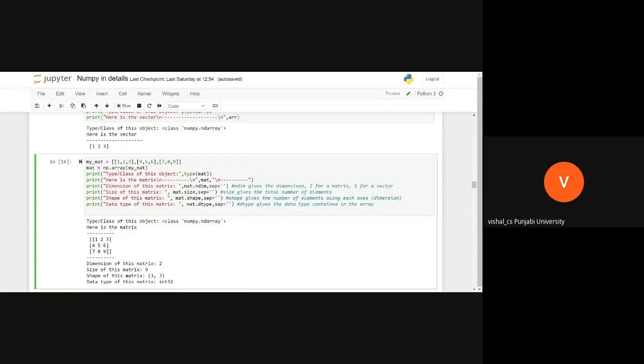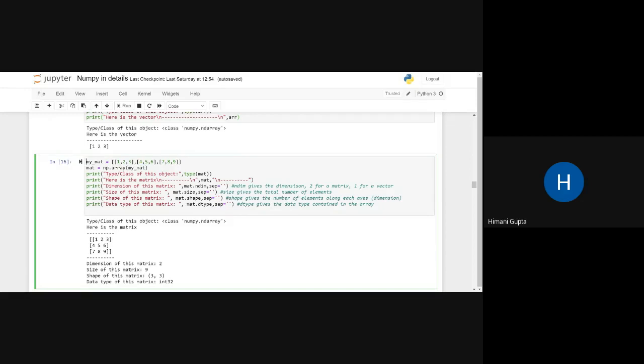Second one is shape. Shape, you know, is 3 cross 3, isn't it? Yes, sir. Now what is the dimension? This is an open question. Anybody can say.